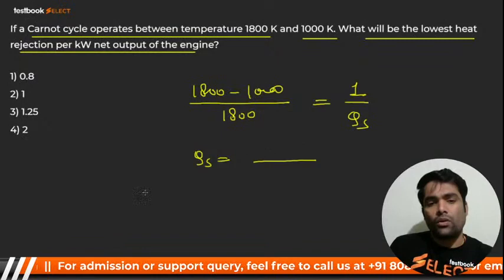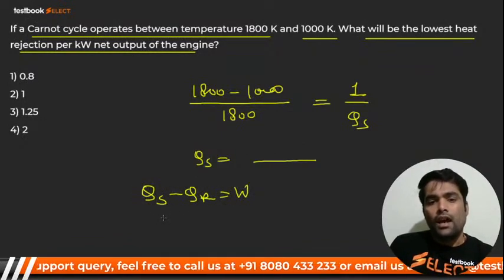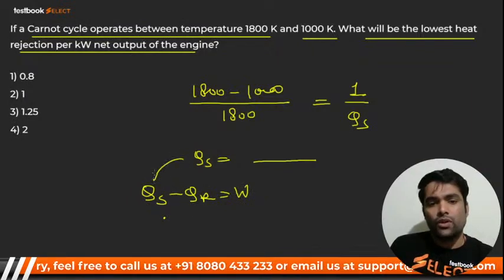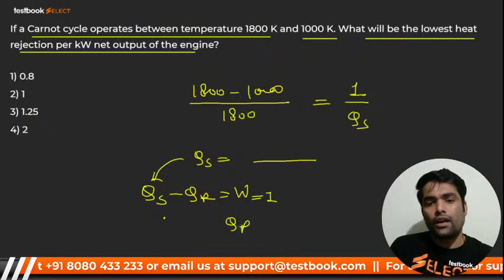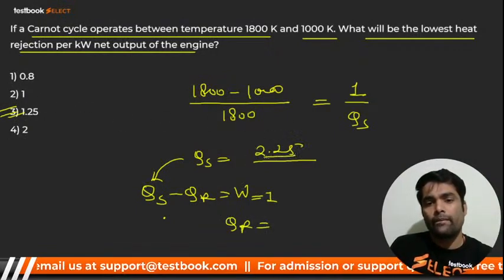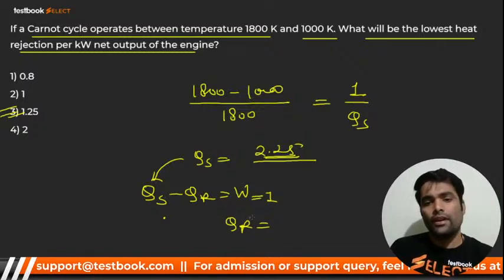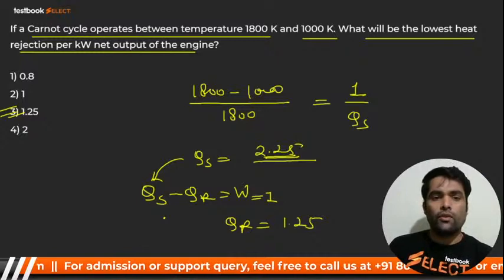And my dear, then you are going to get QS minus QR is equal to W. And QS, you know that from this, you have to put over here. And my dear, W is 1. You are going to get QR. And QR आपका value आएगा 1.25 because ये आएगा 2.25. Okay? You'll get 1.25. Very good. Here we go for next.